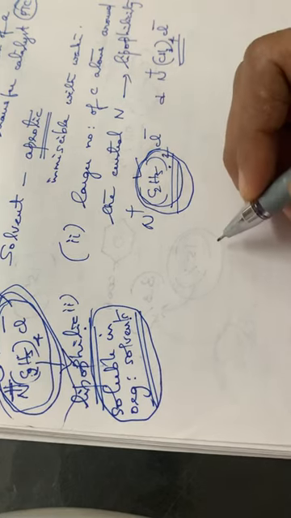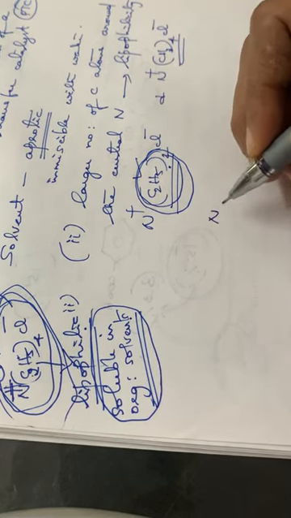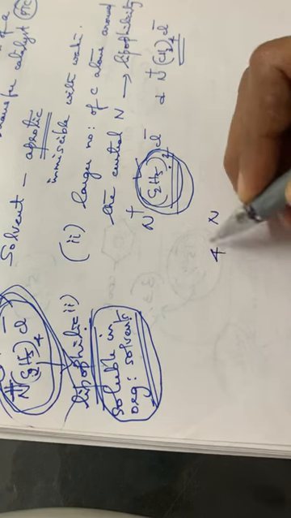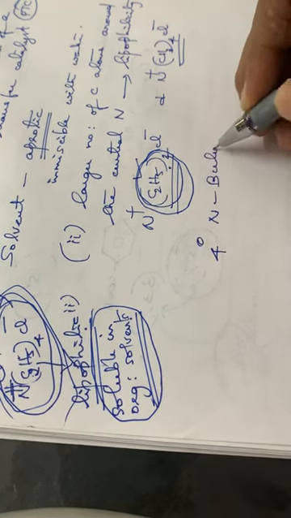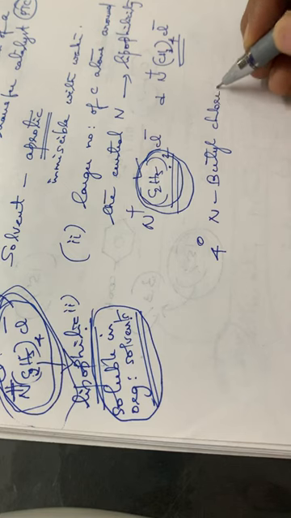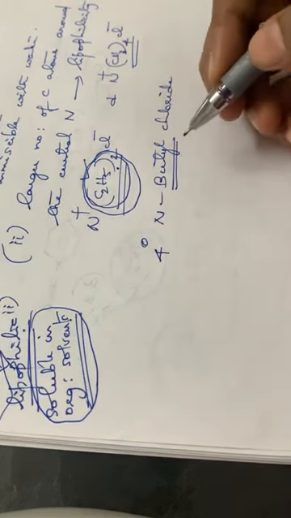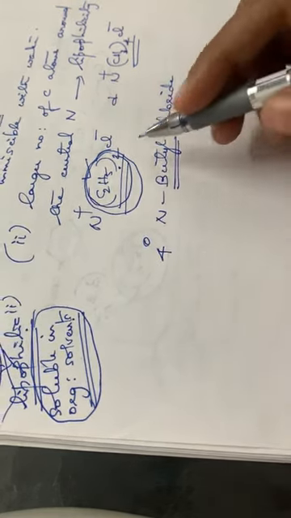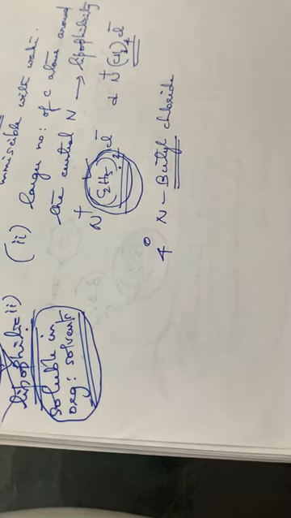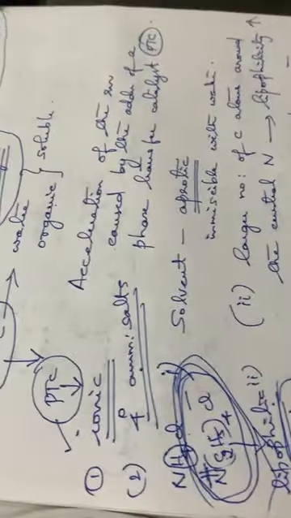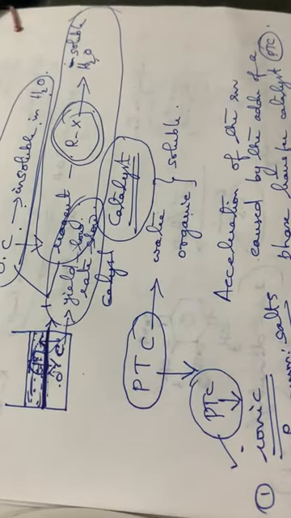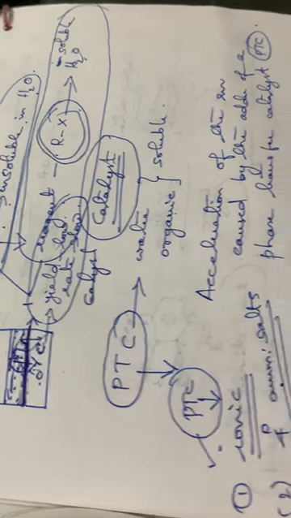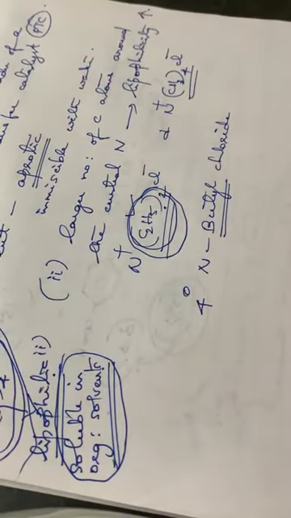One of the best examples given in your textbook is quaternary N-butyl chloride. Butyl means it has 4 carbon atoms, so it will have much more lipophilicity. These are the important points to be noted down while considering phase transfer catalysis. Hope you are clear with this. It is very simple, and you have to go through the points. Also, in your textbook some examples are there, which I will be showing you.